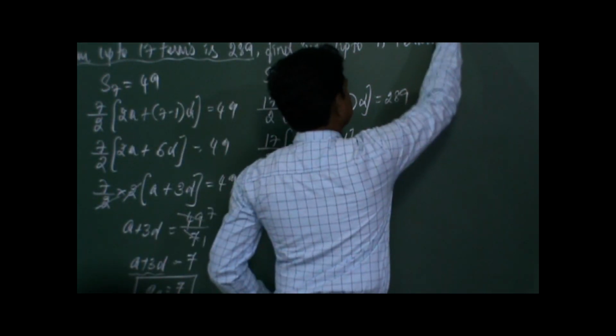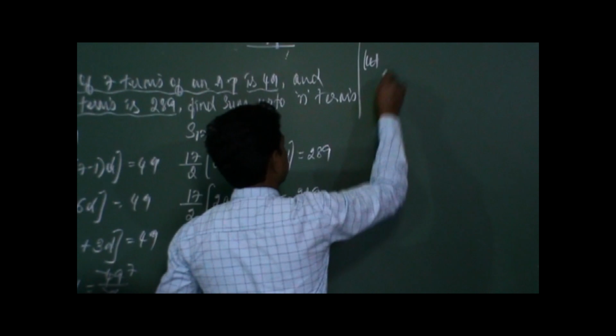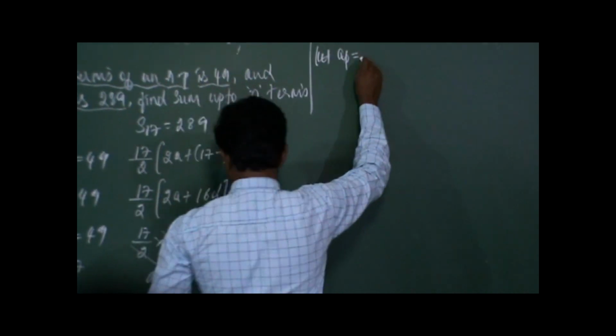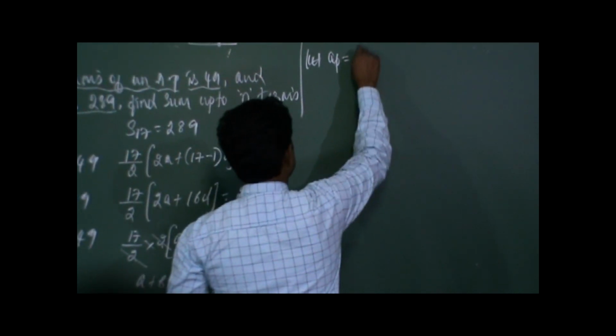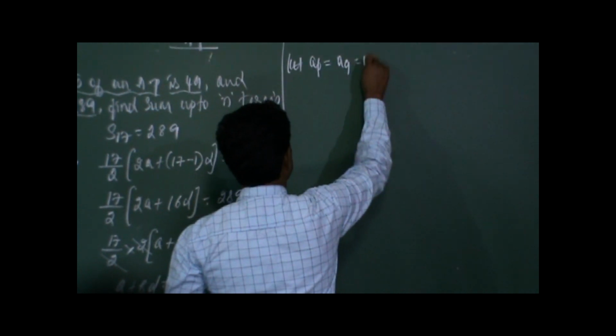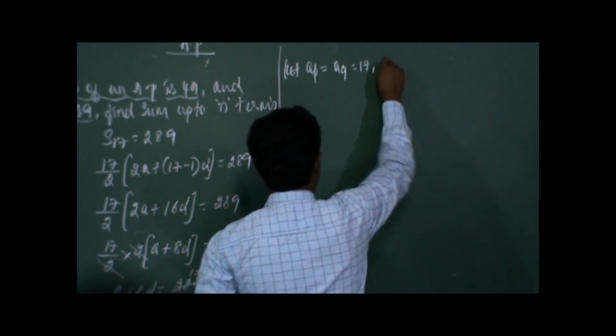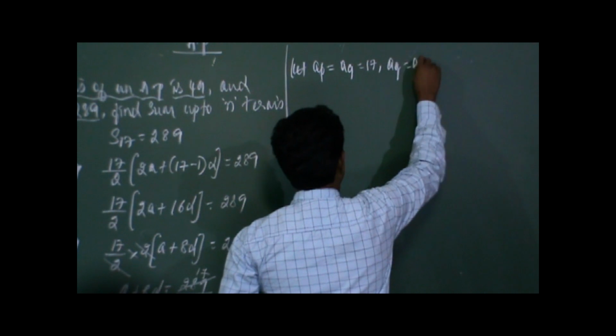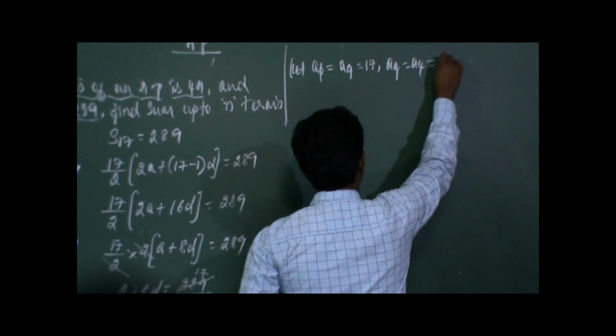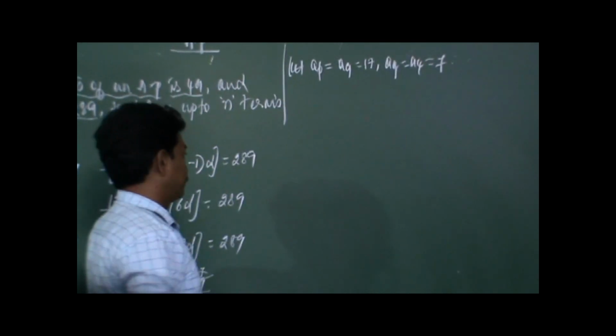So let AP be, we will take the bigger term, that is A9 is equal to 17, and AQ is equal to A4 is equal to 7. So we can apply the formula here.